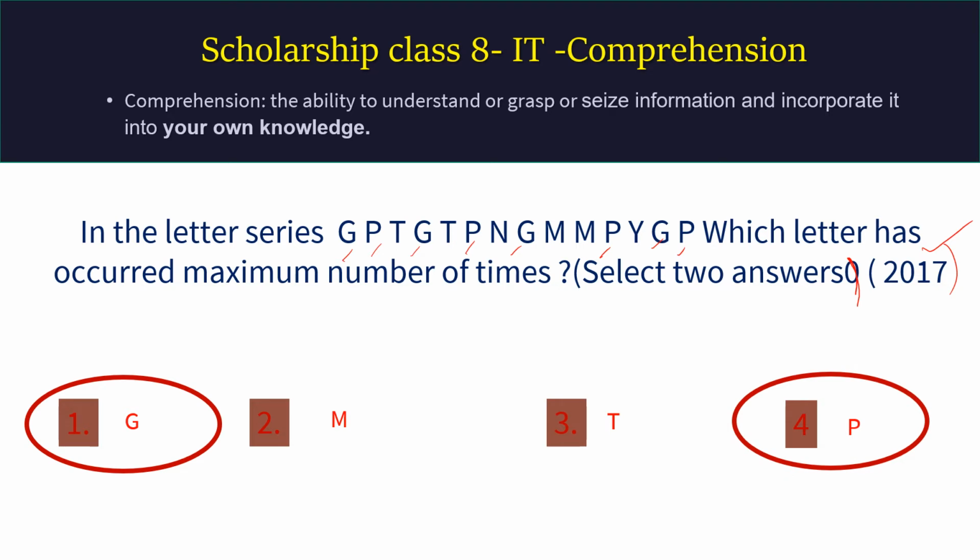Maximum number of times is 4 times. Both G and P have occurred 4 times in this letter series. Understood? Let me go ahead. The ability to find this out quickly is considered to be an act of intelligence.